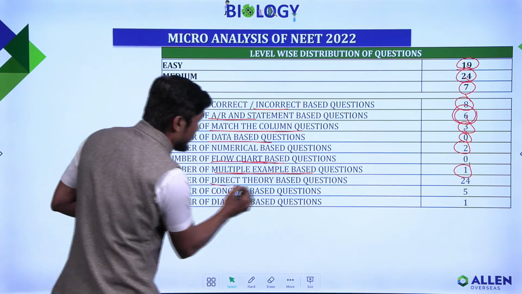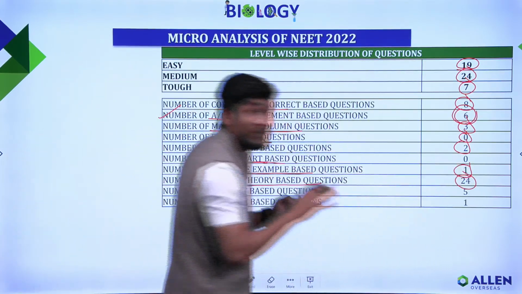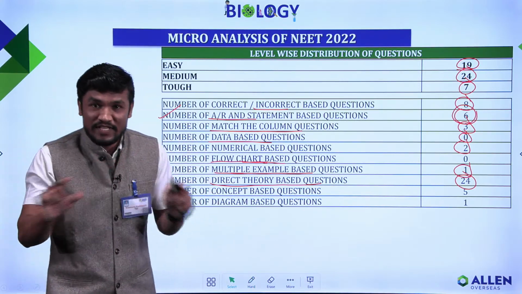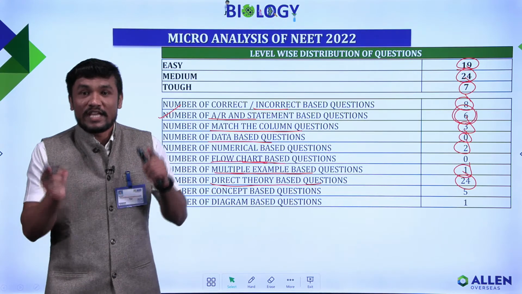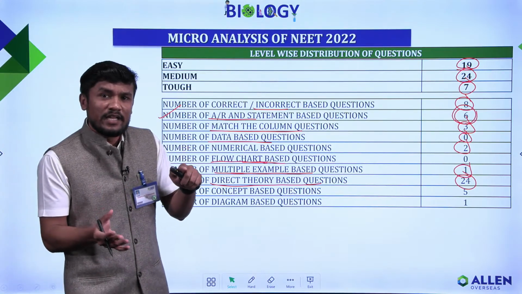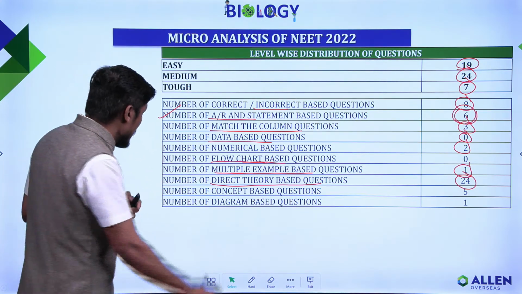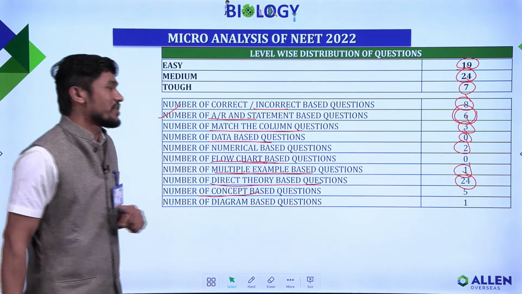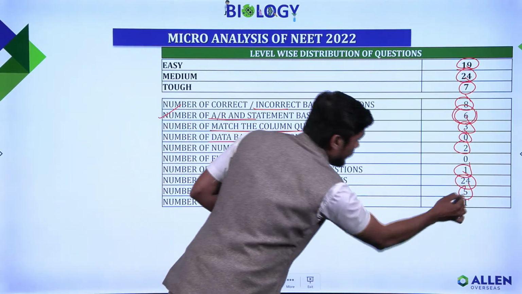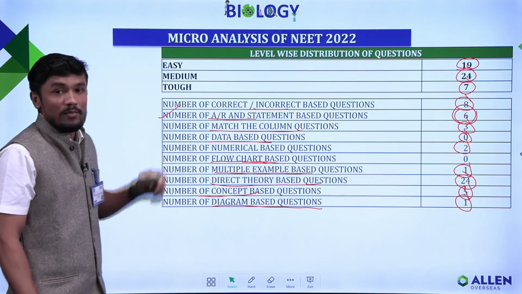Next, direct theory questions, directly from the NCERT lines. We have 24 questions which were directly asked from the NCERT lines. That's why every teacher at Allen says that every line of NCERT is very important and solving the exercises is very, very important. We'll see some questions which are exactly the same in the module and were asked in NEET paper 2022. The number of concept based questions was 5, and only 1 diagram based question was asked. So this is the analysis of the total paper.